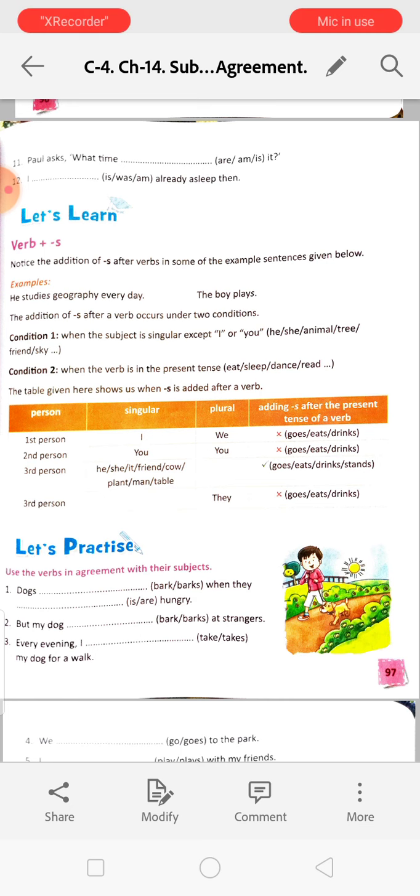Okay. Next, third person. He, she, it, friend, cow. Now we will add s or es with the verb and write it goes, eats, drinks, stands. That means he goes, she eats, friend drinks. Okay. And the third person they go, not they goes.